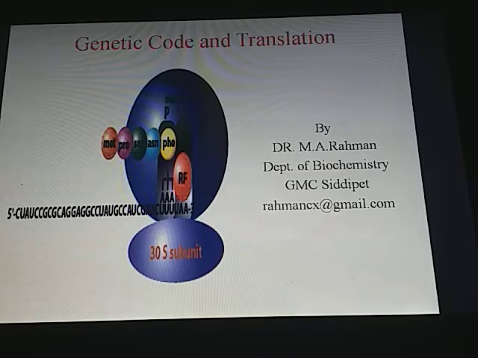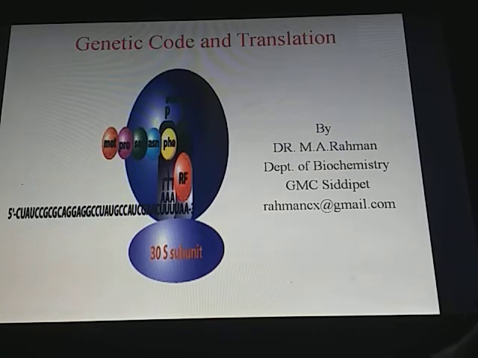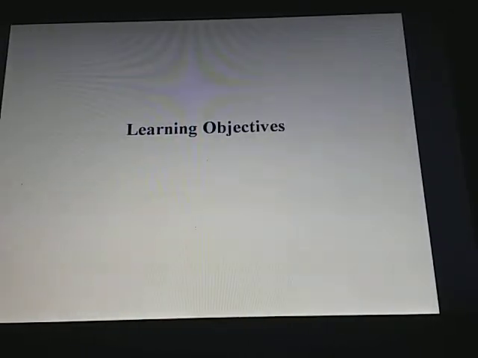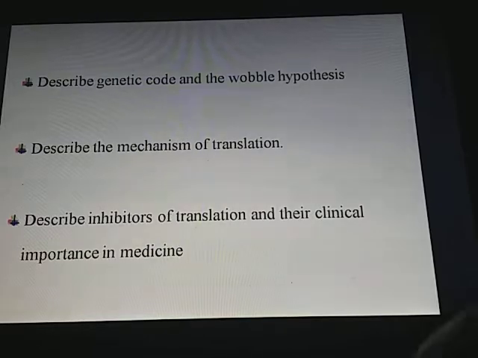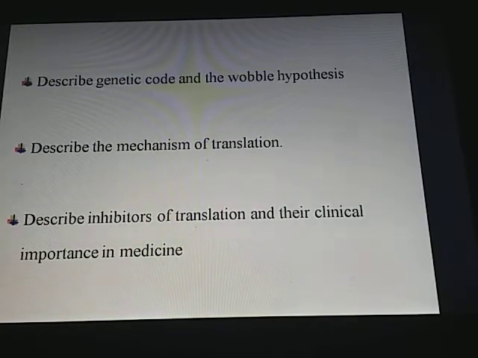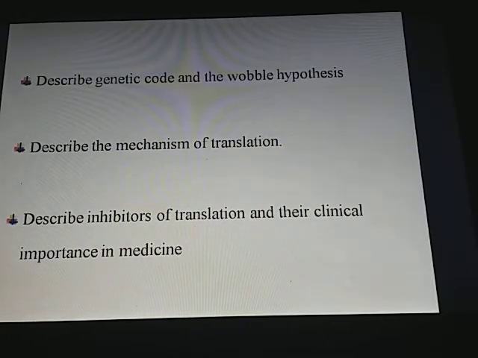Today's lecture is regarding genetic code and translation. The learning objectives of today's topic are: describe genetic code and Wobble hypothesis, describe the mechanism of translation, describe inhibitors of translation and their clinical importance in medicine.